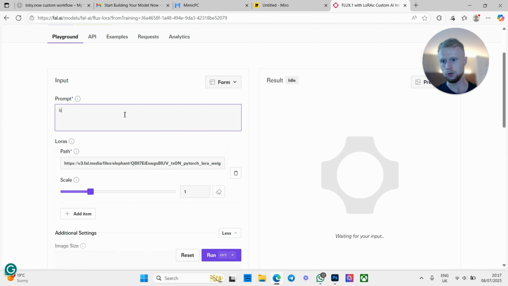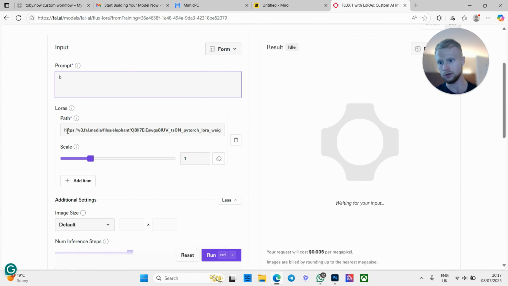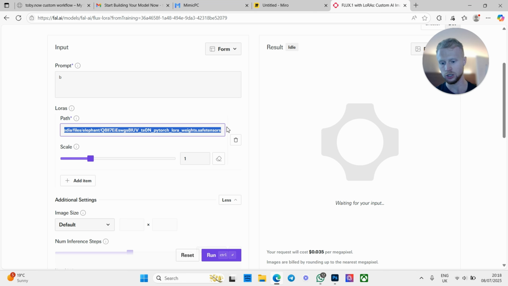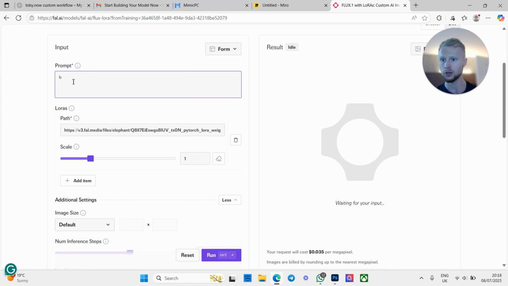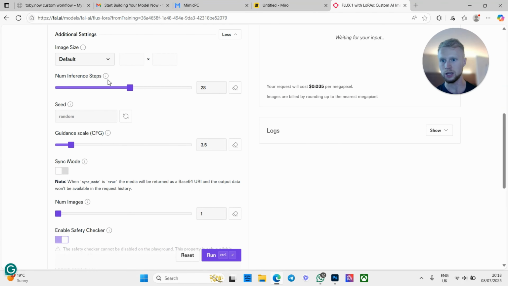So after fal.ai, this is where we're going to start prompting and generating good images. If you're using Comfy, feel free to just copy and paste this path into your Comfy workflow, and I can show you how to do that potentially in the future. But this will be your LoRA path. You can simply upload that into Comfy, nice and easy. But this is where you're going to want to generate prompts and create images.